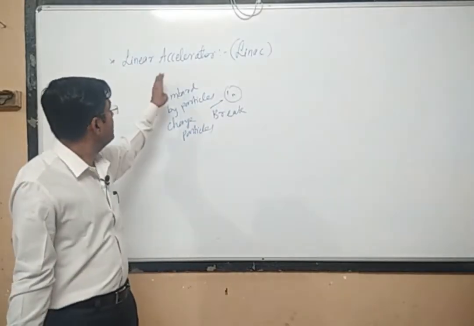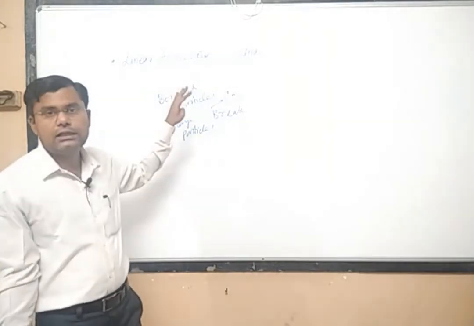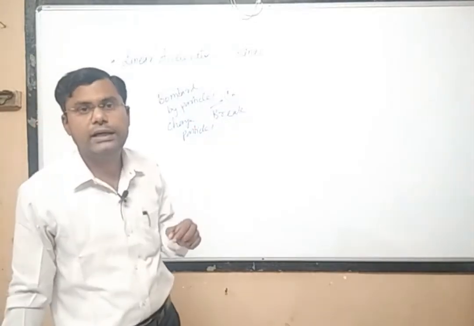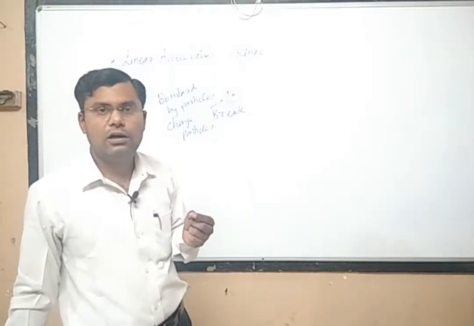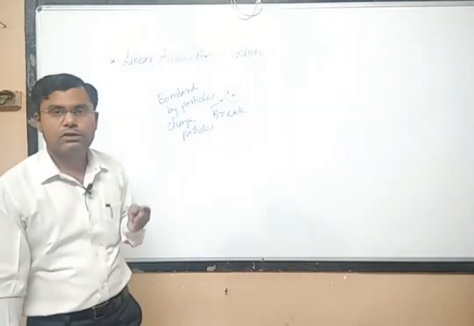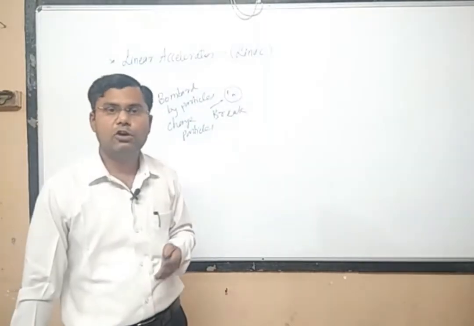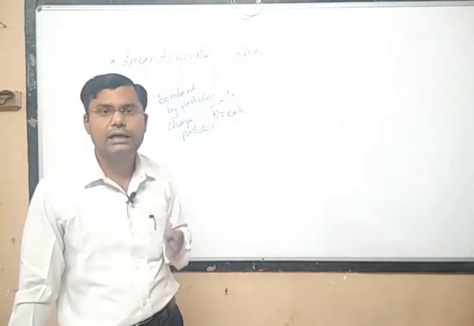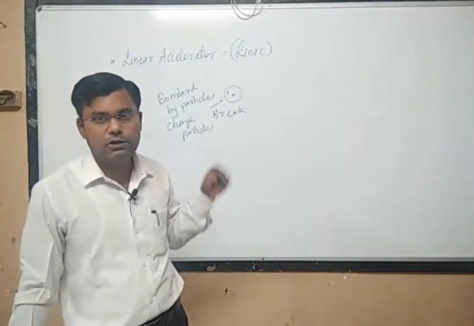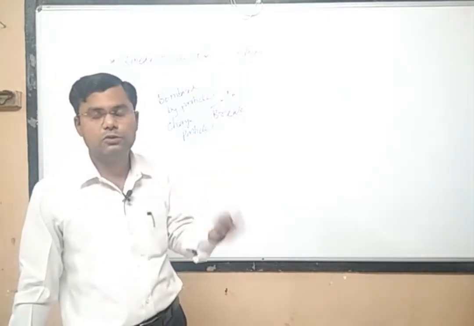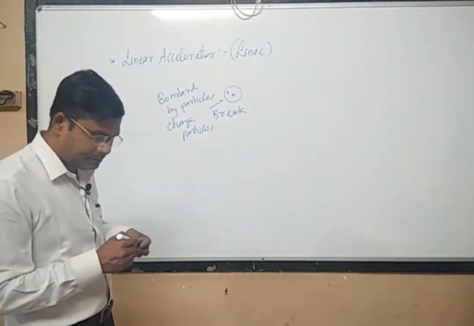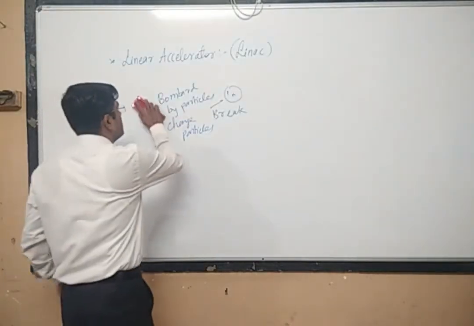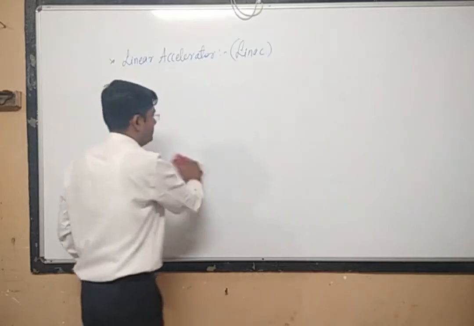So this linear accelerator is a device which is used to provide charged particles of very high energy. With the help of a linear accelerator we obtain charged particles of very high energy, and later on this high energy charged particle can be used to bombard the nucleus or other substances. Now what is the principle of this linear accelerator?